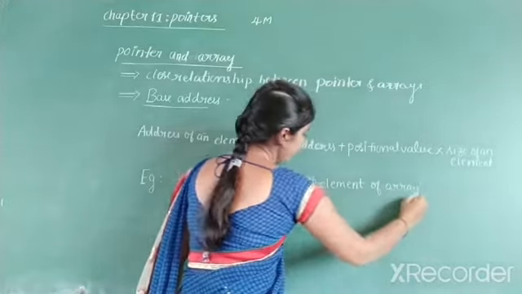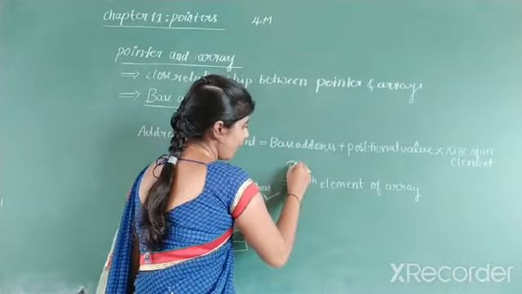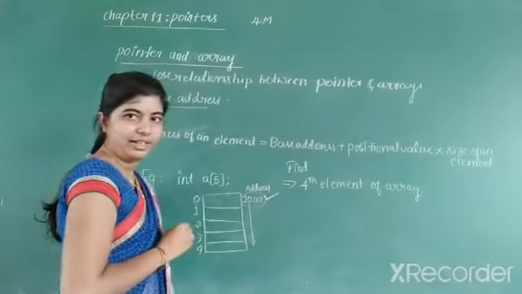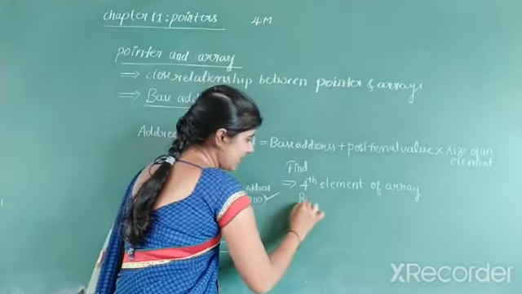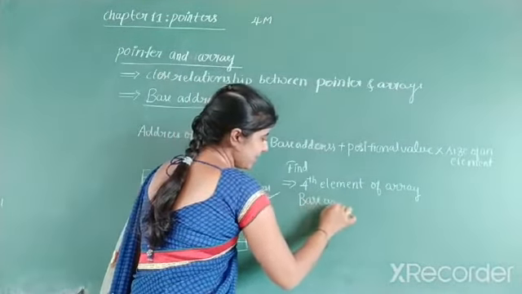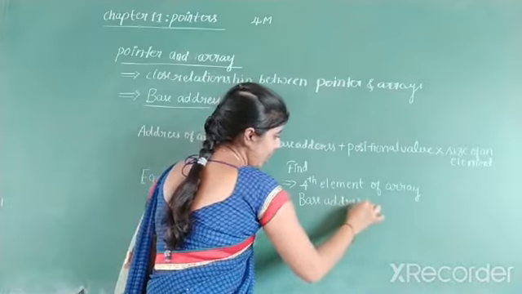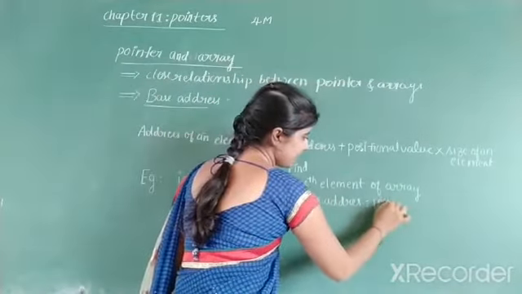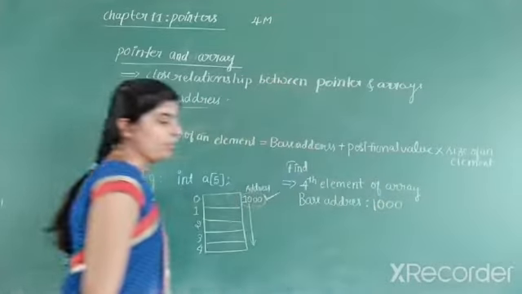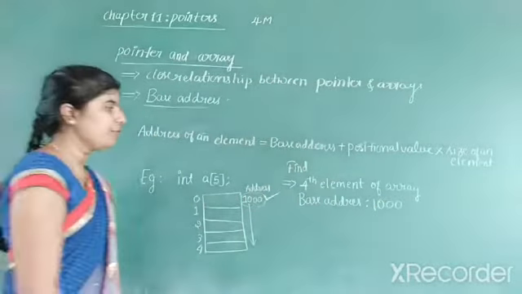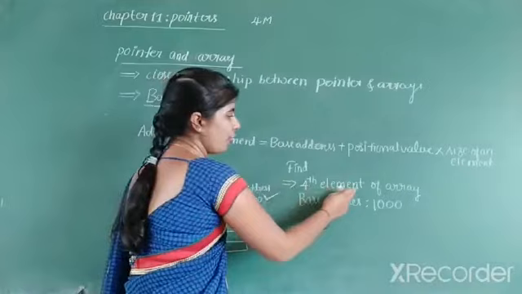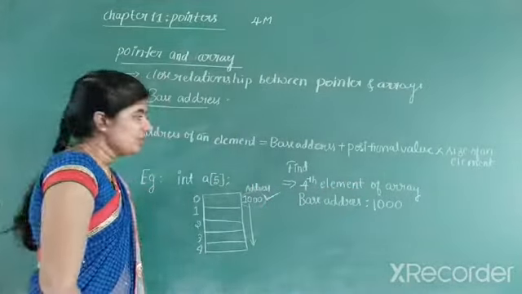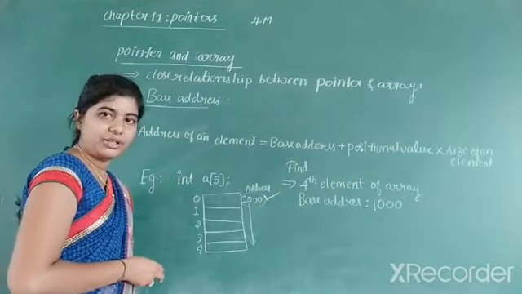So the given base address is to find the fourth element of an array. What is the base address they gave here? You can observe I have taken the base address as 1000. So 1000 is the base address here. Now I want to find the address of the fourth element of an array. So now use this formula to calculate.